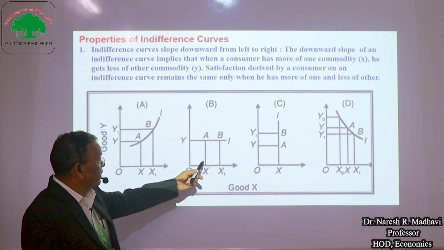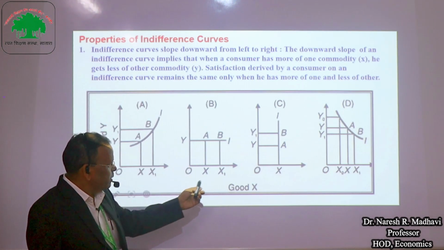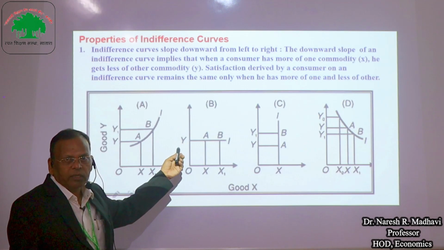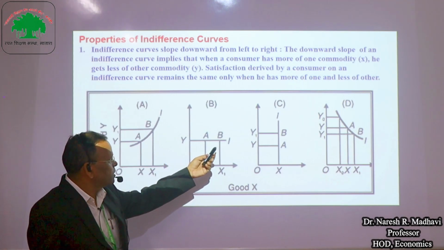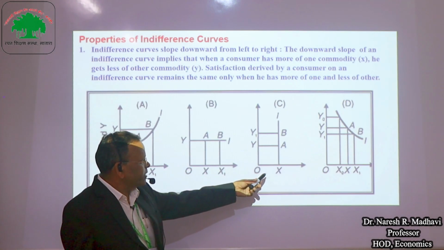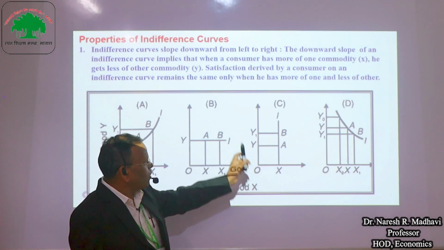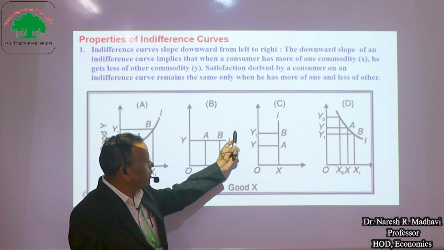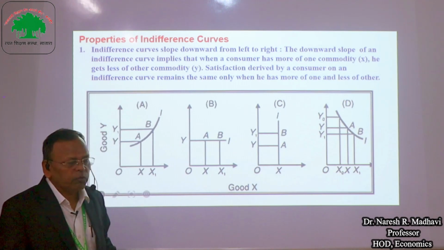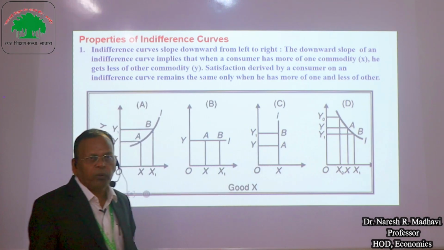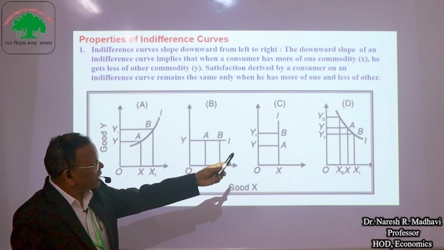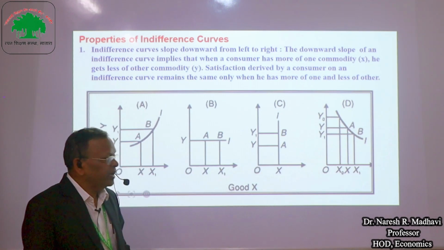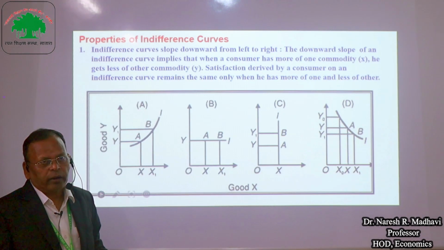Here this diagram indicates that there is consumption of X goods, but there is no consumption of Y goods. Therefore, this is horizontal. In this case, consumption of Y goods is increased from Y to Y1, but there is no change in consumption of X goods. Therefore, it is vertical. And the last diagram, D, indicates that the indifference curve slopes downward from left to right.